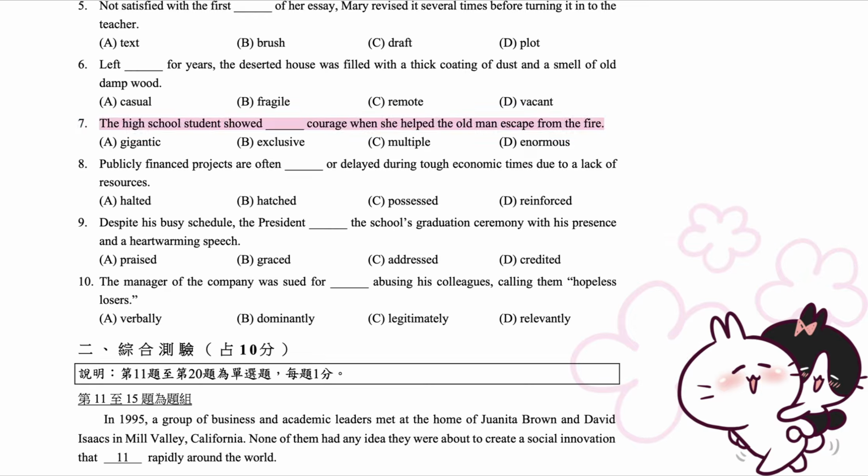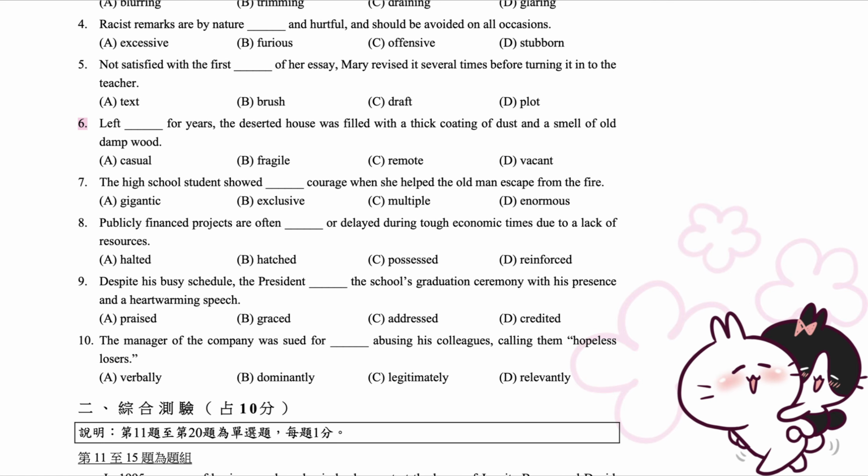7. The high school student showed enormous courage when she helped the old man escape from the fire. A. Gigantic. B. Exclusive. C. Multiple. D. Enormous. 6. Left vacant for years, the deserted house was filled with a thick coating of dust and a smell of old damp wood. A. Casual. B. Fragile. C. Remote. D. Vacant.